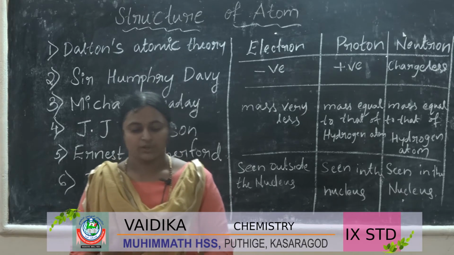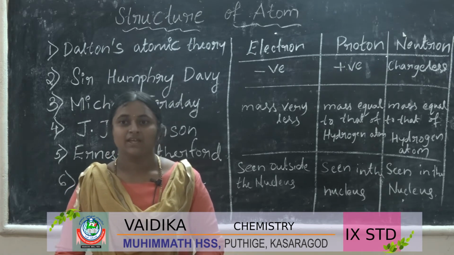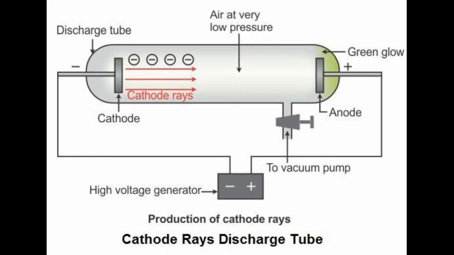So the next scientist who studied the structure of atom is J.J. Thomson. You can see in the picture a discharge tube. In that there is a cathode and anode. These two are metal pieces. Inside the tube there is air at low pressure, and it was connected to a high voltage battery or high voltage generator.